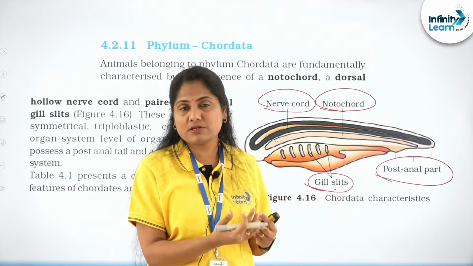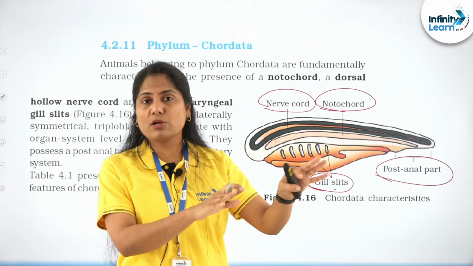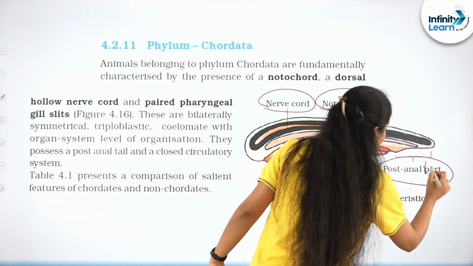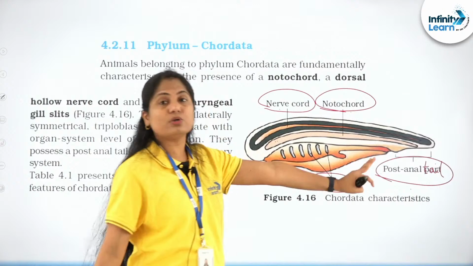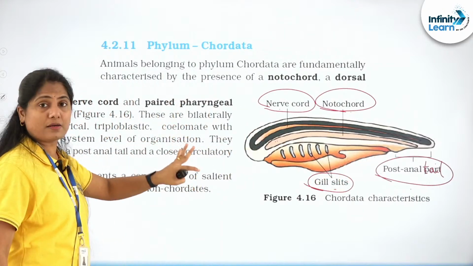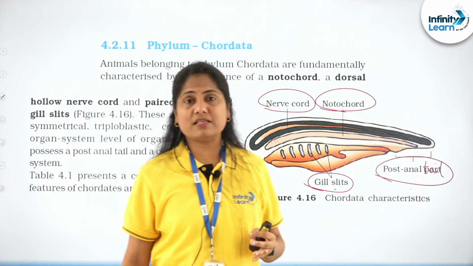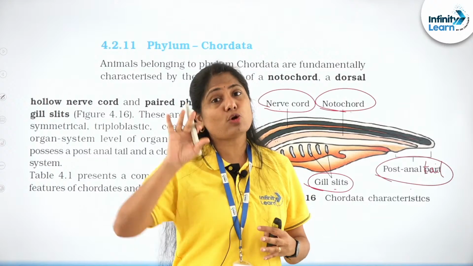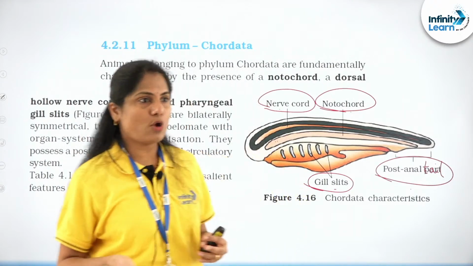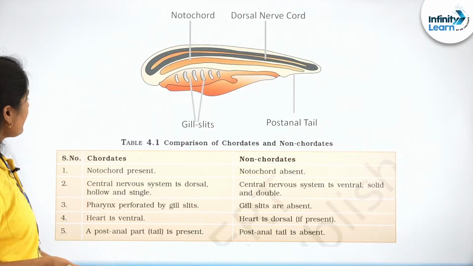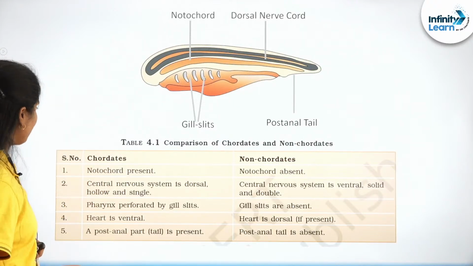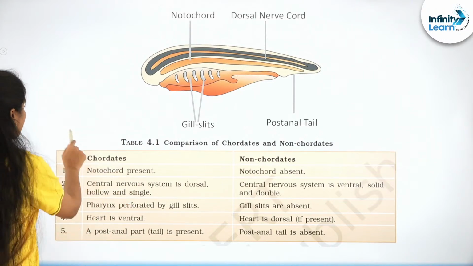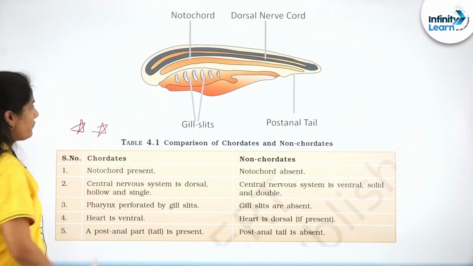They help with respiration in certain others. They are confined to only the embryonic stage when it comes to us. The post-anal tail, right? So this is something that is present posterior to the anus. Four fundamental characteristics. Heart also is given in your NCERT table, which is ventral in the chordates, if at all present, and dorsal in the non-chordates, right? So these are the four basic fundamental characteristics that we are talking about when it comes to chordates. Very, very important table. Please make a note of this particular one.